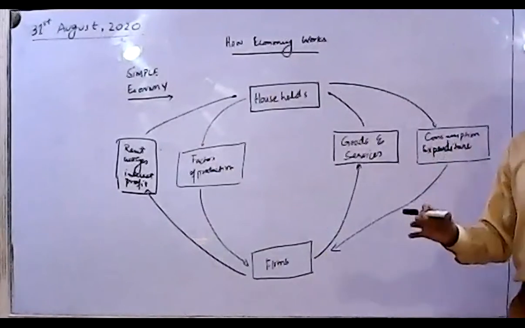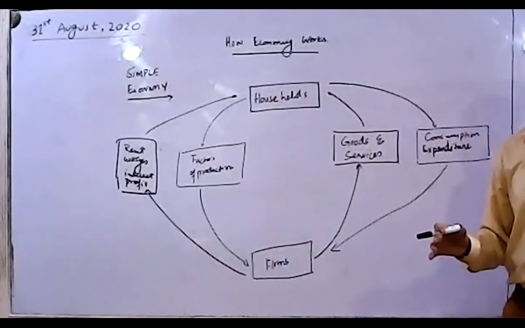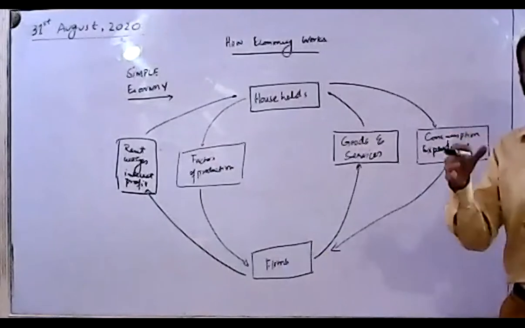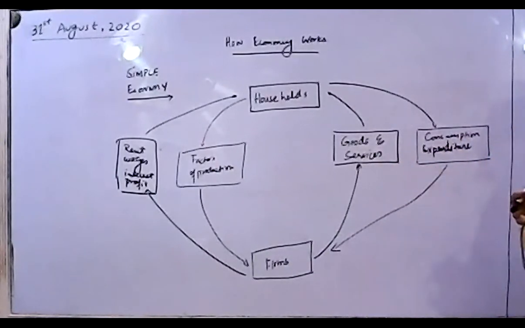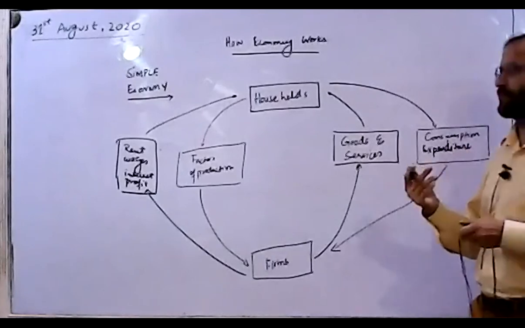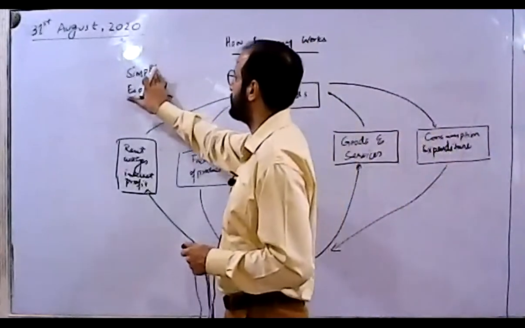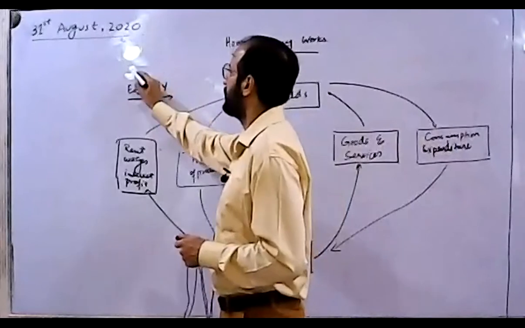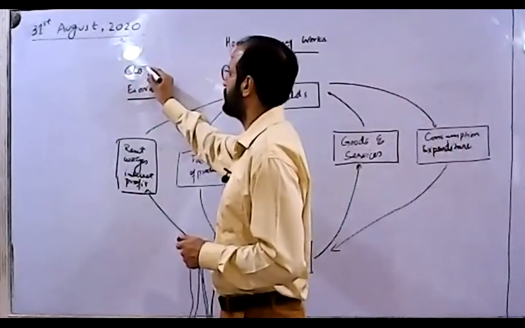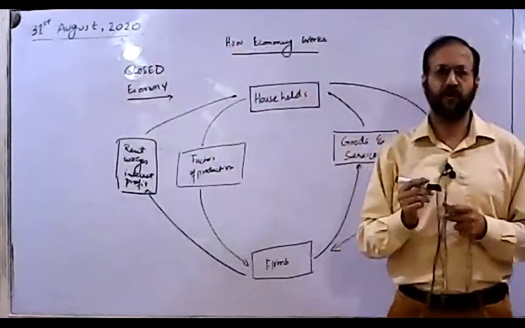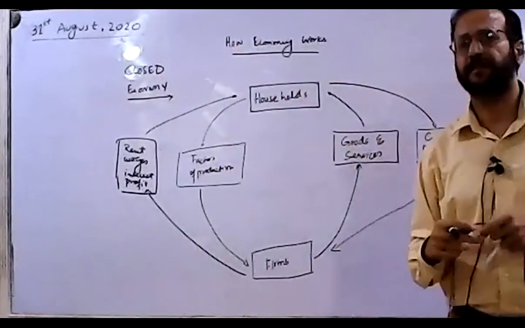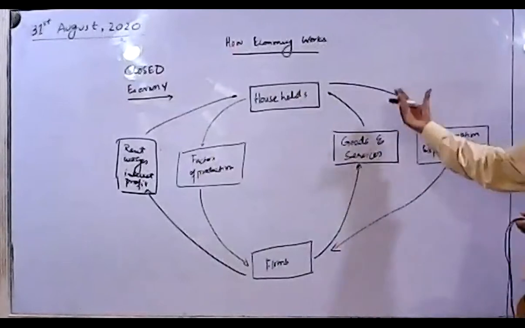Okay, so we are not living in the simple world, dear students. So we have two more economies ahead. And these two economies, if I just remove this simple economy, we are going to introduce the second type, that is the closed economy. Why do we call it closed? Now the closed economy is somewhere you need to increase